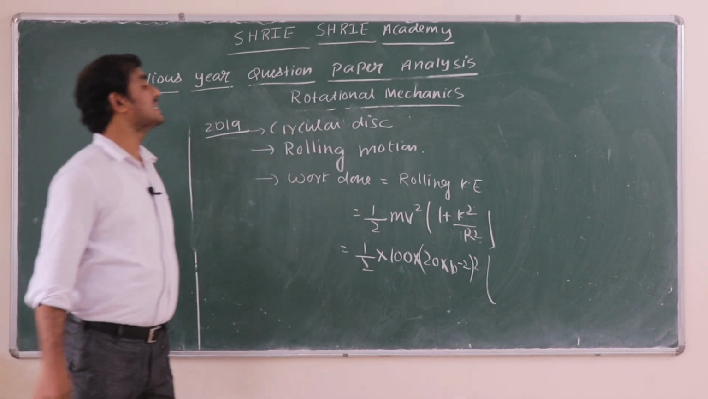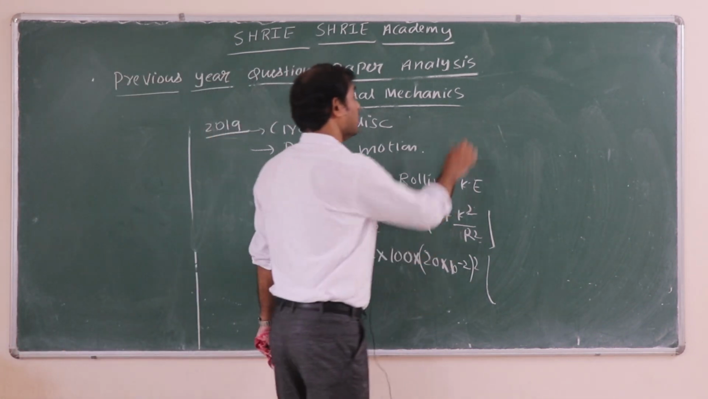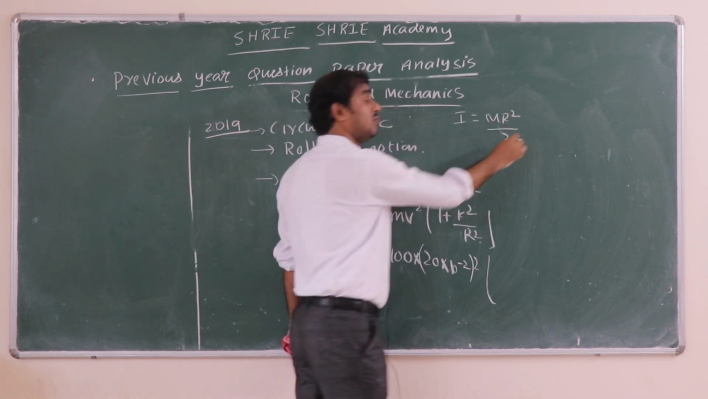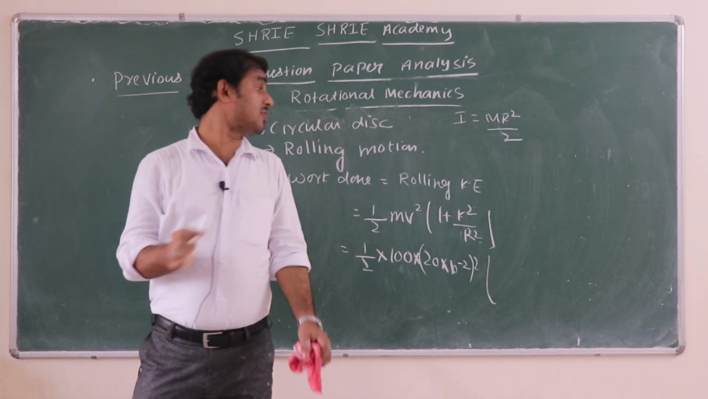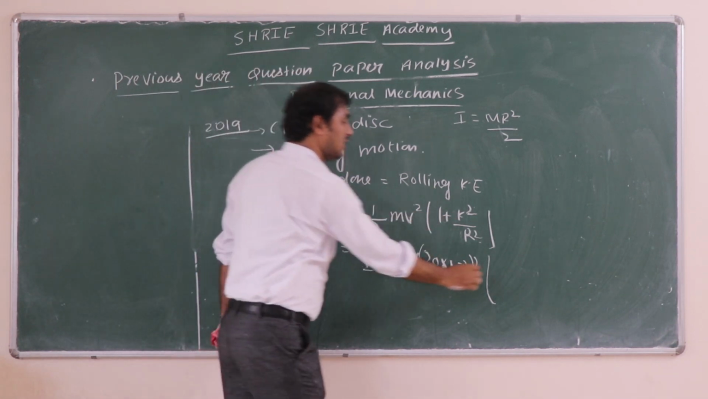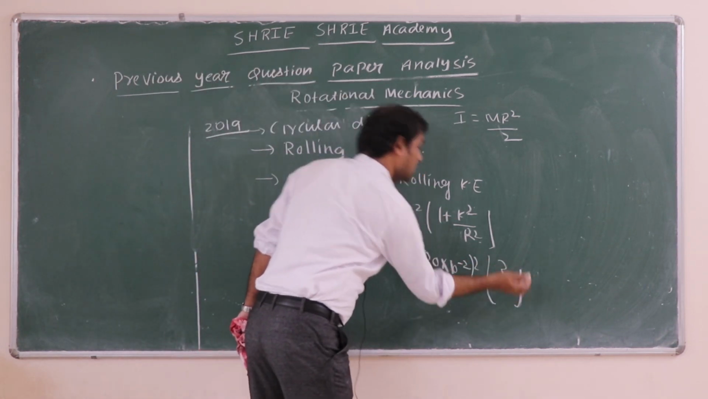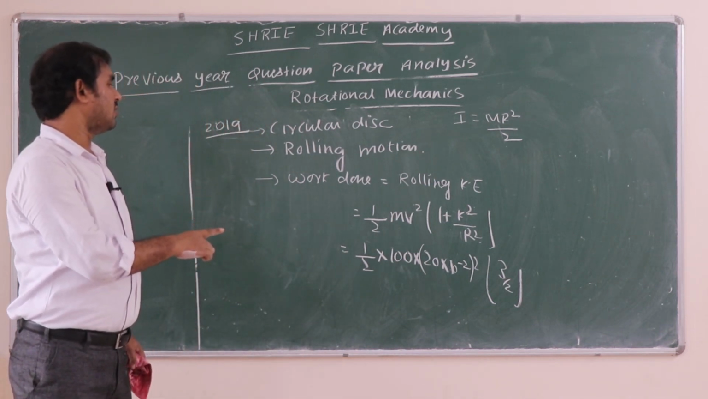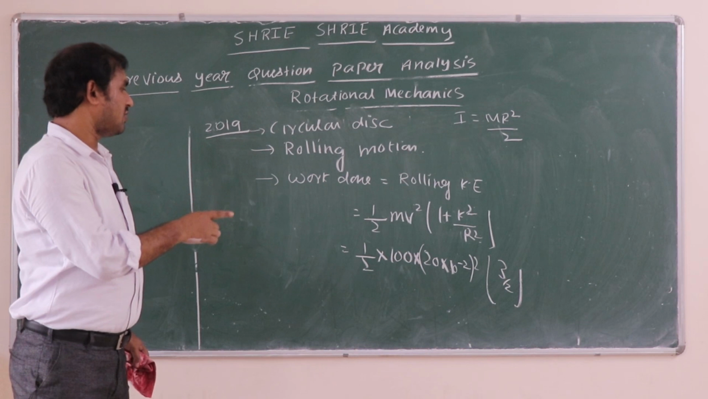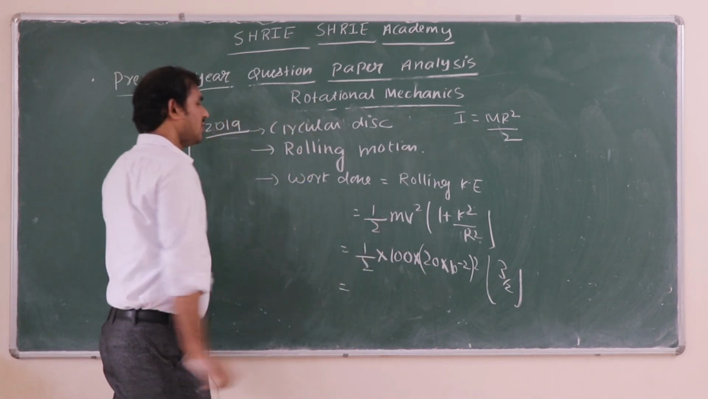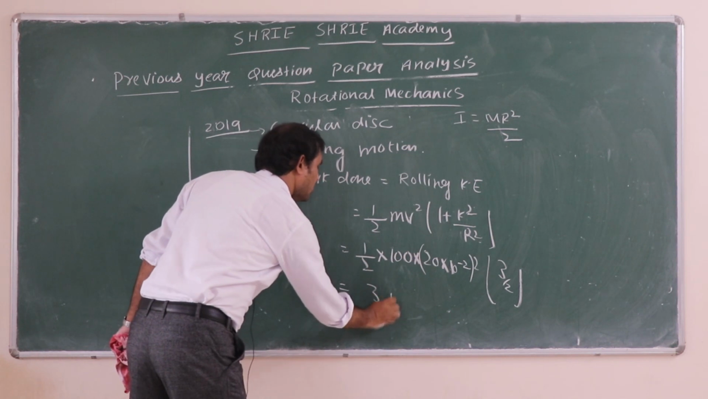For a circular disc, k square is r square by 2, because the moment of inertia for a circular disc is mr square by 2. So k square comes out to be r square by 2. If you write r square by 2, here you will get 3 by 2. If you calculate, you are going to find 10 to the power minus 4 here, and everything will get cancelled. Finally, you are going to get the answer as 3 joule.